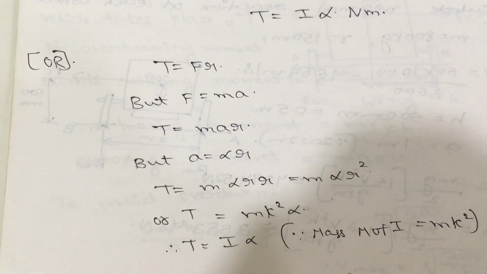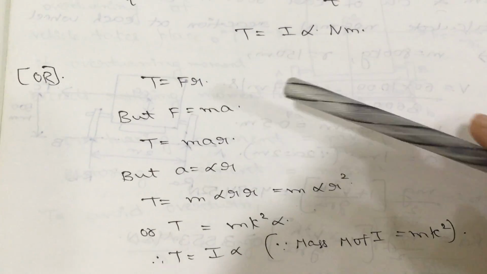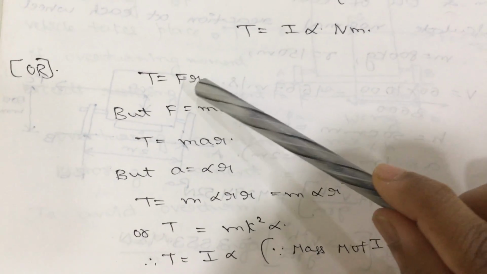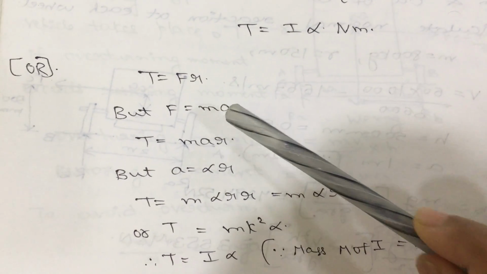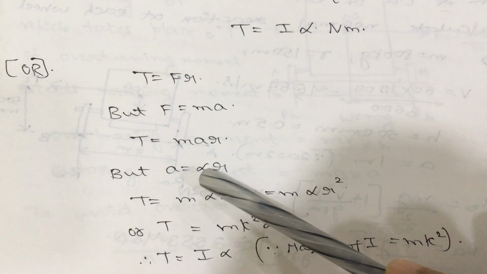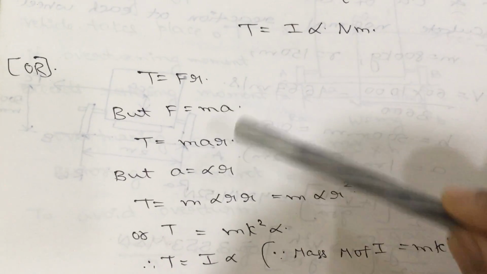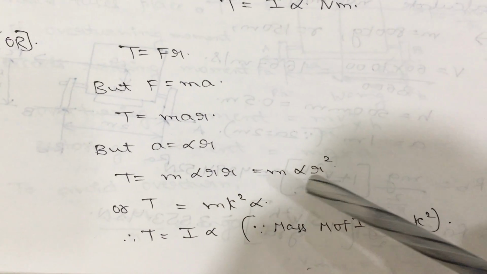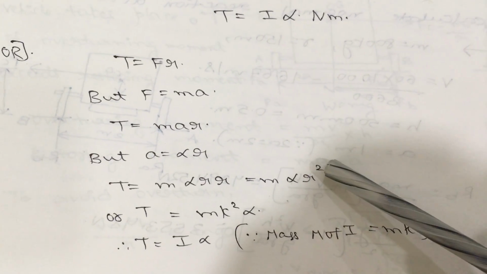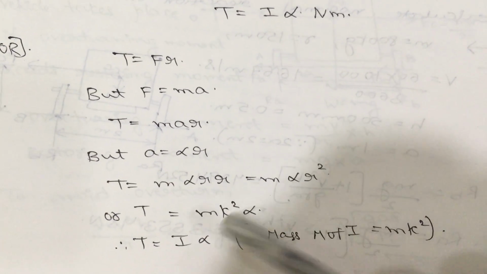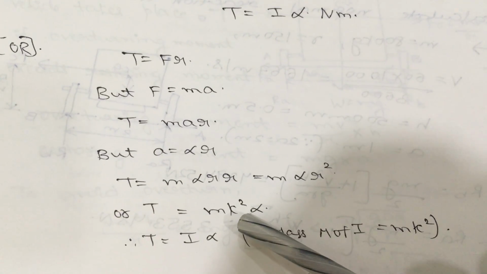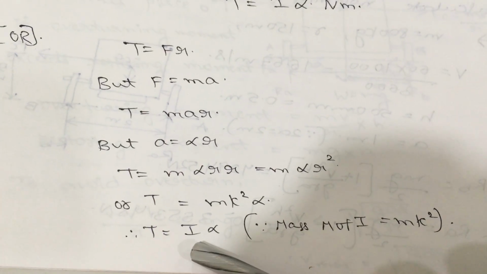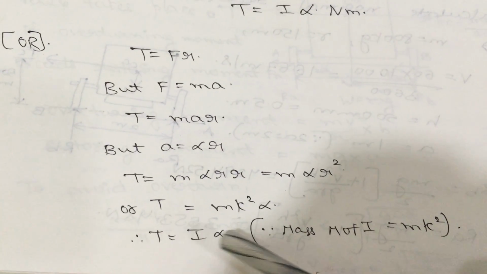Now we will see the small derivation for that formula. Here we all know that the torque formula is force into perpendicular distance, and we also know that force is equal to mass into acceleration, and again acceleration is equal to alpha into r. Now substitute these two formulas in the main formula, force into perpendicular distance. We will get the torque value as mass into alpha into r square. Again here m r square is nothing but m k square in terms of the radius of gyration. Again here m k square is nothing but the mass moment of inertia, the I value. So here torque is equal to I alpha.